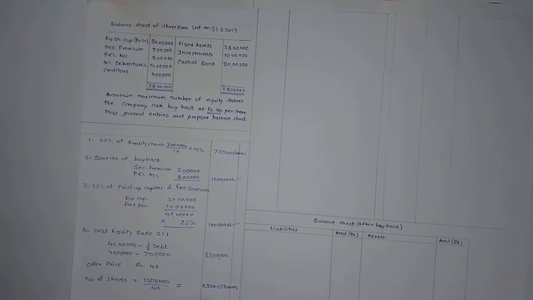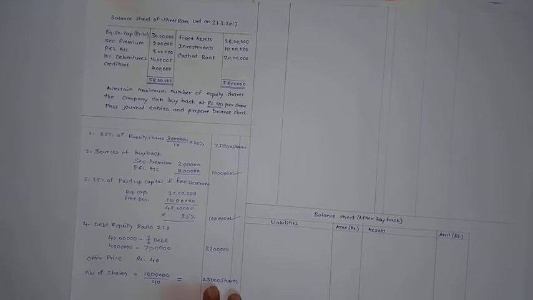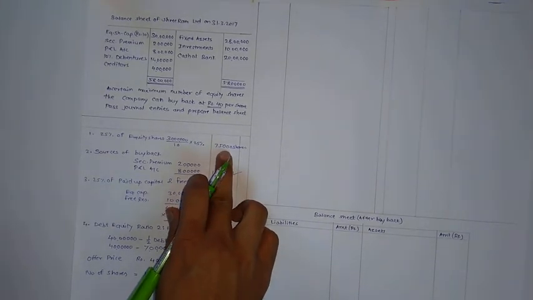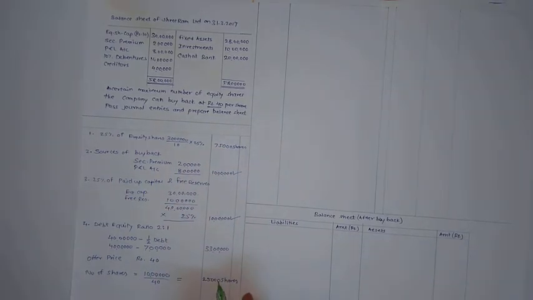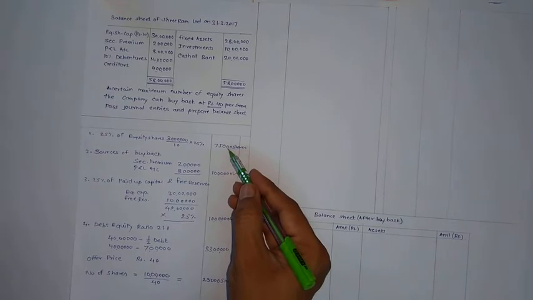After calculation of 25,000 shares, we just have to confirm that this 25,000 is within our stated limit of 75,000. Now 25,000 can be bought back because the maximum limit is 75,000.